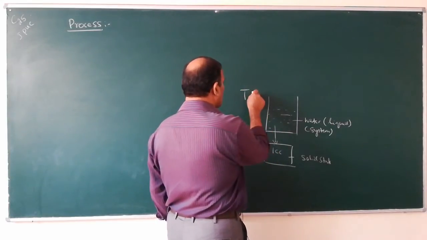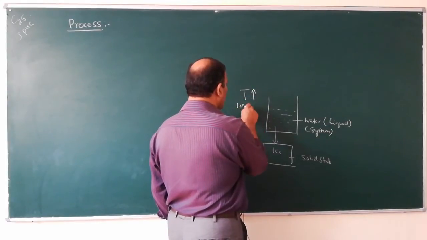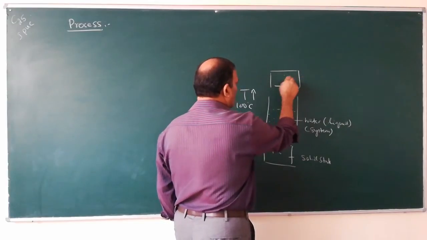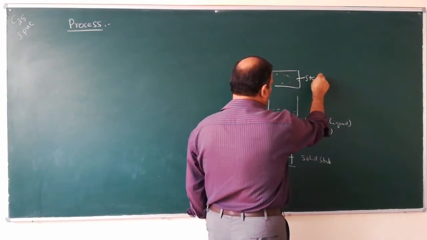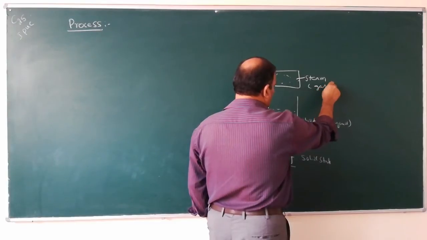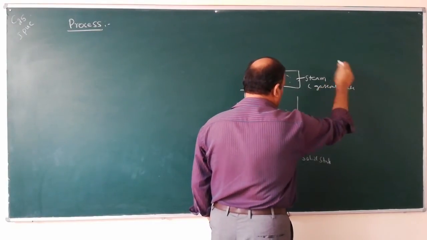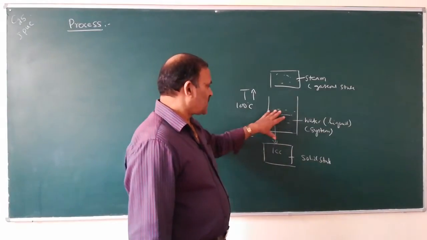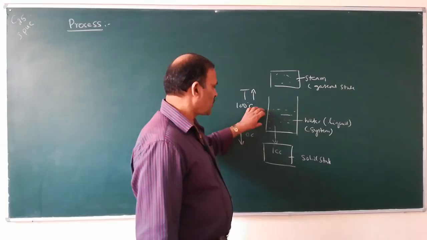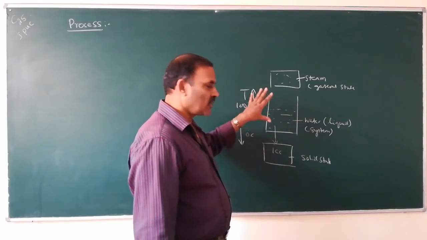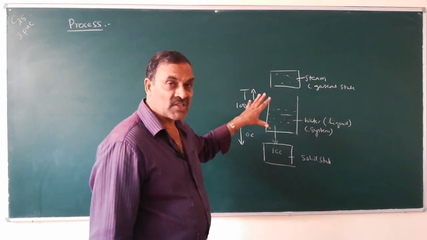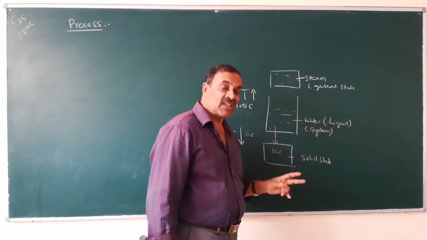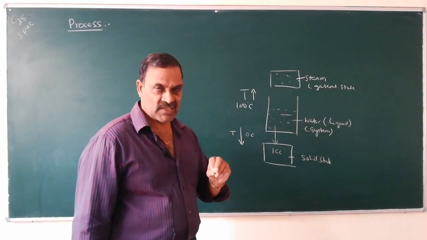On the other hand, if temperature is increased above 100 degrees centigrade, what happens? Water is converted into steam. So, it is the gaseous state. So, the state of a system depends upon temperature, pressure, volume, composition, etc. Those properties are called state functions. The properties which determine the state of a system are called state functions.